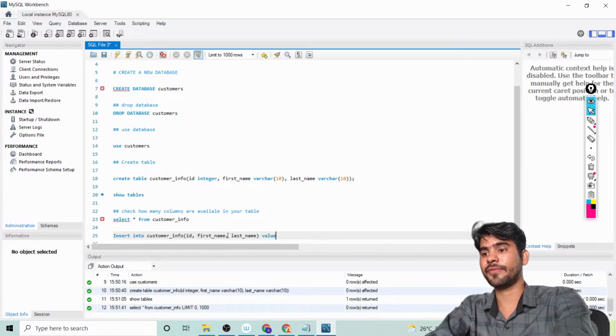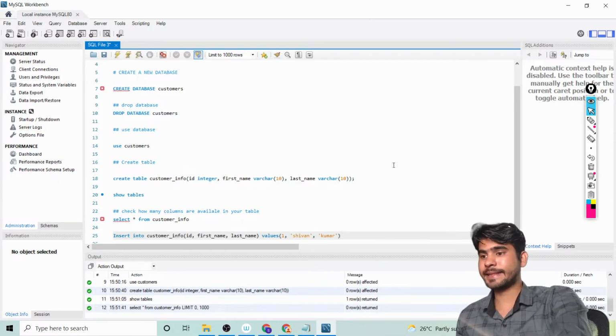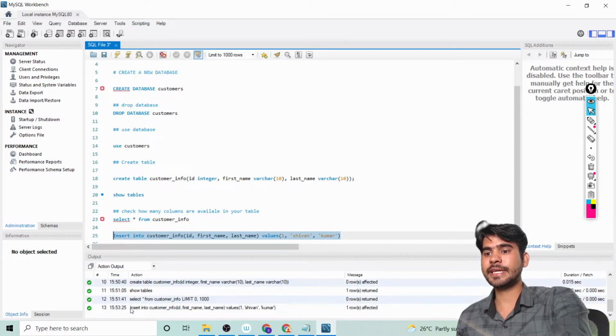Then you can define values and you can put your value here. ID 1, first name I can write Shivan as a string. After that, last name I can write here Kumar, and then you can close this one. Okay, and then you can run this cell, select and run. Here you can see the insert into customer is done.